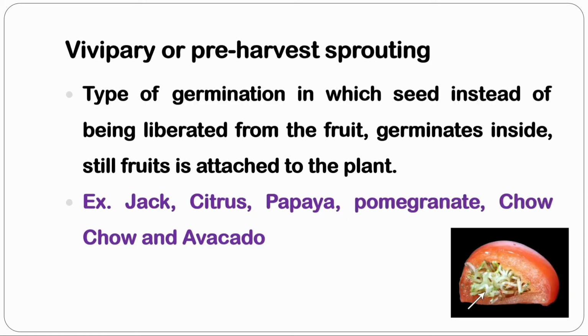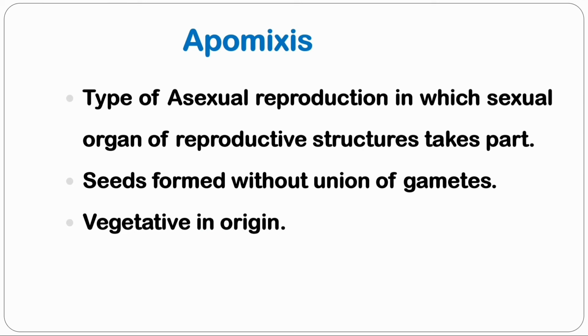Next one is vivipary, also known as pre-harvest sprouting. Here, seed germinates inside the fruit while the fruit is still attached to the plant. Examples here are jack, citrus, papaya, pomegranate, chow chow and avocado. Examples are more important. The final one is apomixis. It is derived from a Greek word meaning away from mixing. It is an asexual reproduction in which seeds are formed without union of gametes even though sexual organs are involved.